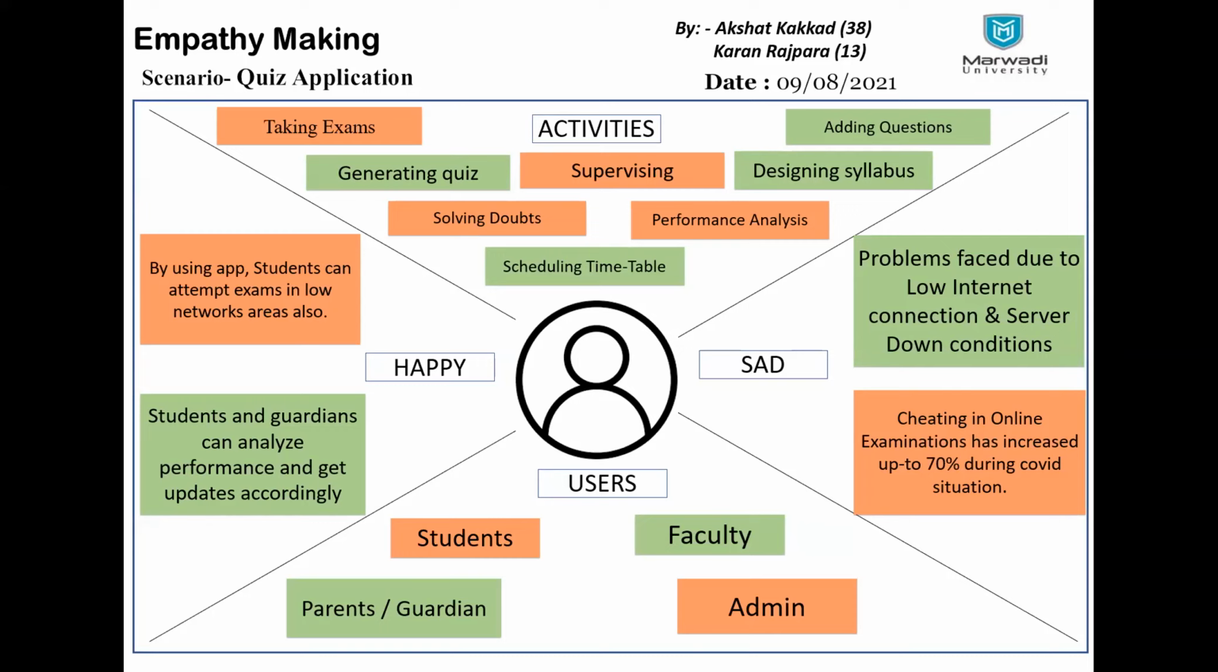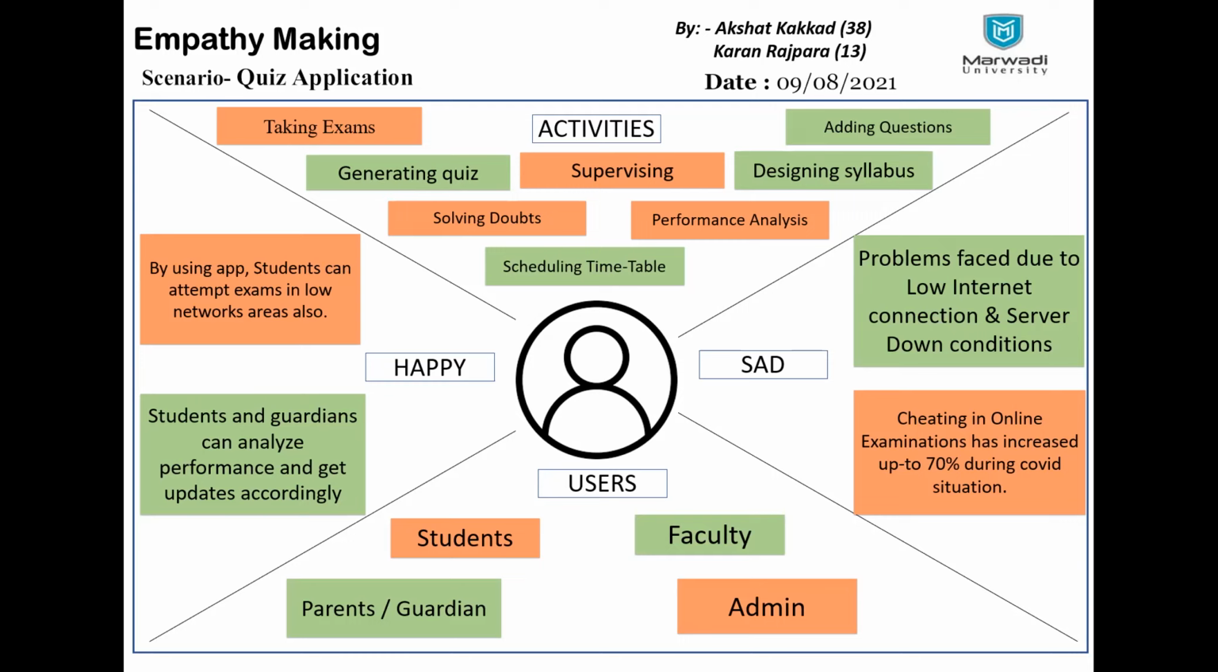The happy moments are that by using the app, students can attempt exams in low network areas also. As Akshat discussed, we are going to implement the SMS system. If a student has low internet connectivity, he or she will still be able to submit the quiz and will not lose marks. An analysis will also be there for the quiz. Students and guardians can analyze performance and get updates accordingly. It is quite important for parents to have a look at the student's performance.